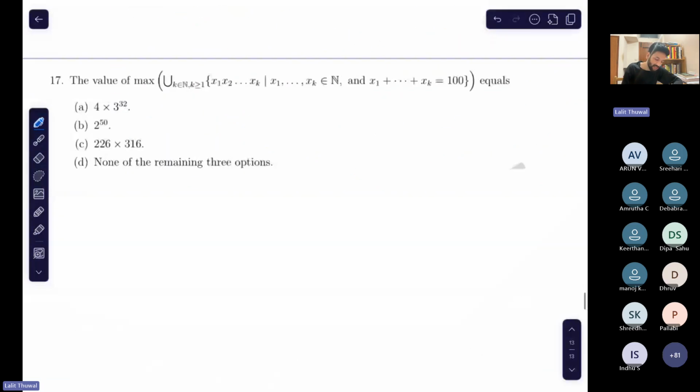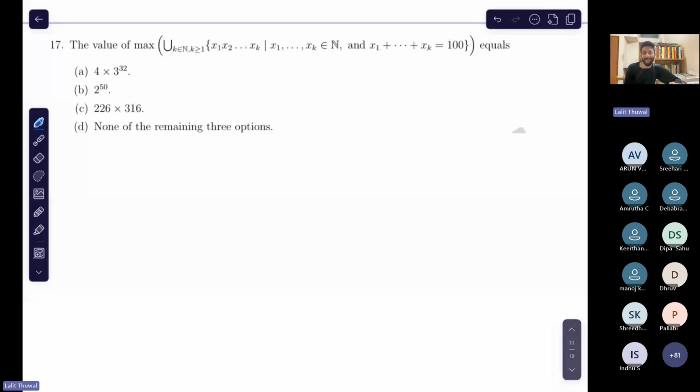Okay, let's move to the next question, and this is a very interesting question, by the way. You might feel that you cannot solve it. Someone can feel that this might be a very tough question. There is something I have not read in the syllabus, but you don't even need to read a single line from the syllabus to solve this question, believe me. If you have done your 12th, then you can solve it. Any student who understands number theory, addition, something like that, can solve it. Addition, product, nothing more is needed. Just try to think about this question once.